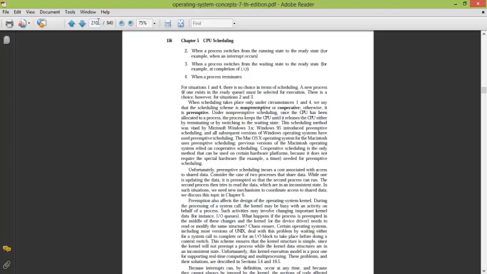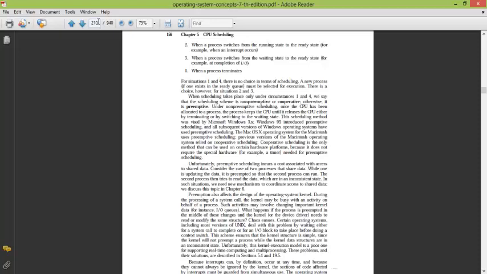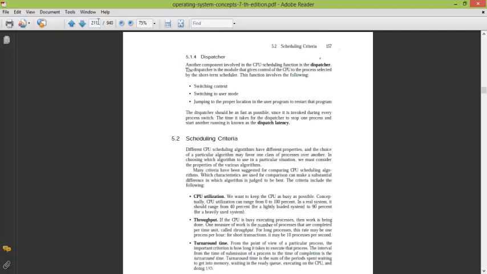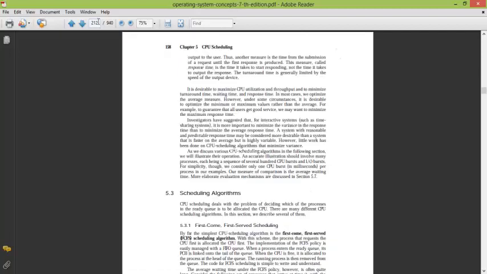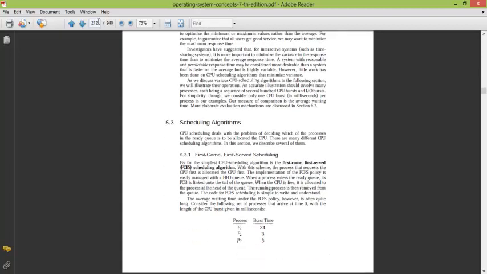Similarly, non-preemptive is where the swapping of processes is not allowed. If one process is executing, then it will stay in the execution state until it is completed. There are certain algorithms given as examples of scheduling algorithms. The first one is first come first served scheduling. In this, a queue is maintained, that is first in first out.